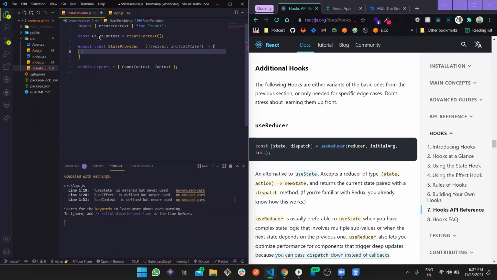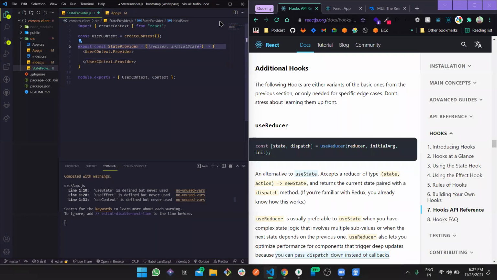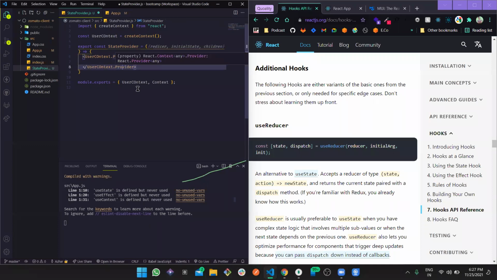So now instead of this count context, we can put something like user context, and we need this user context with provider, initialState, and the last thing would be children. Now here this children is going to be this. We are going to define all of these things.